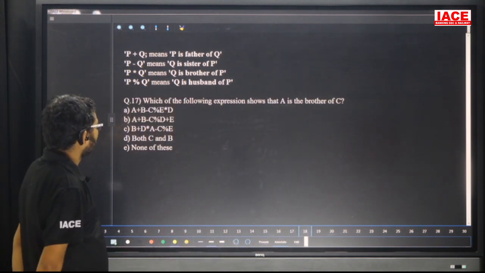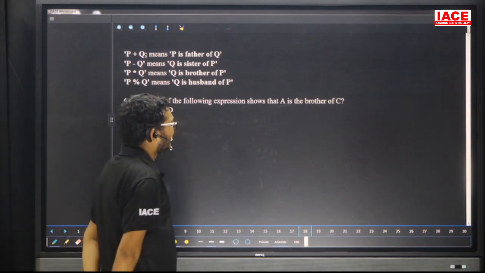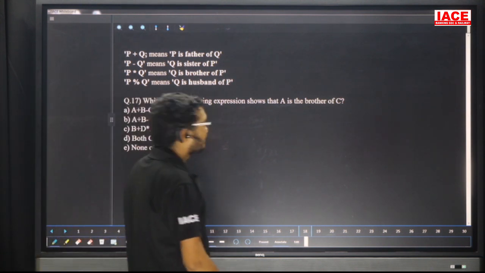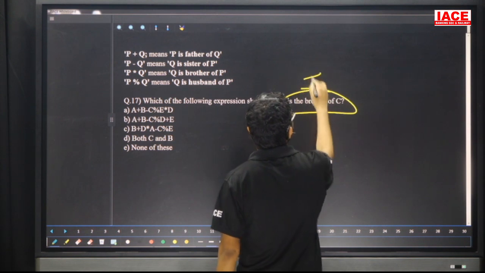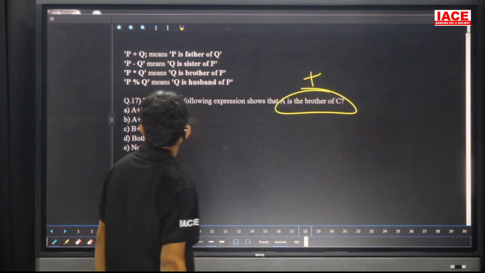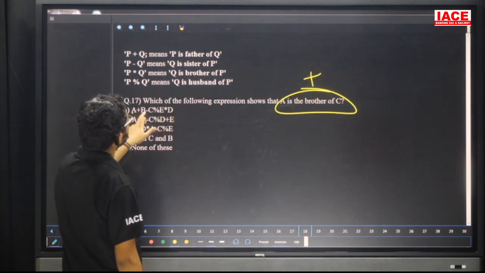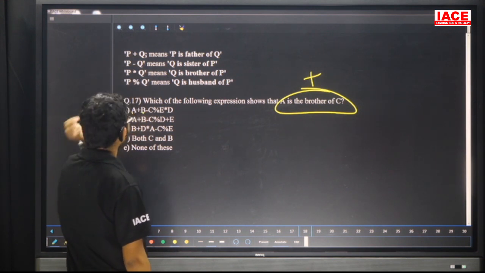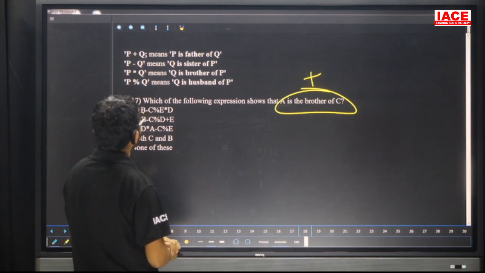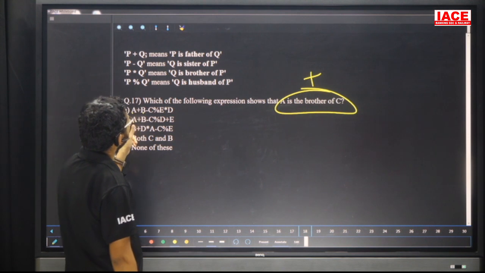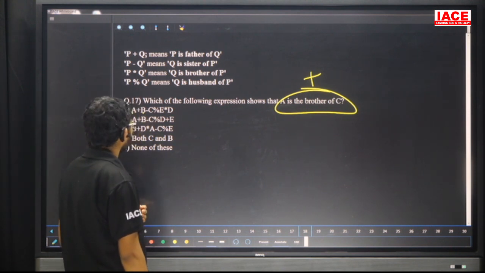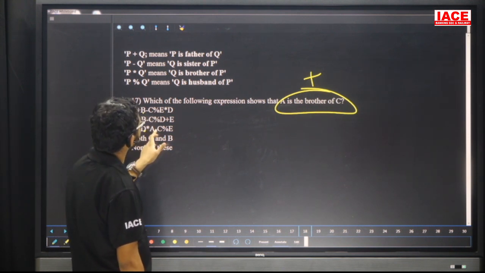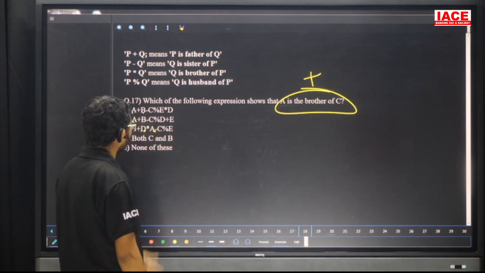Question number 17. Which of the following expressions shows that A is brother of C? A is brother of C means A is compulsorily male. Now, friends, check here. A plus means A is father. That means there is a chance. Here also A plus, A is father, also a chance. Next, D star A, here also a chance. Then you should check each and every option.